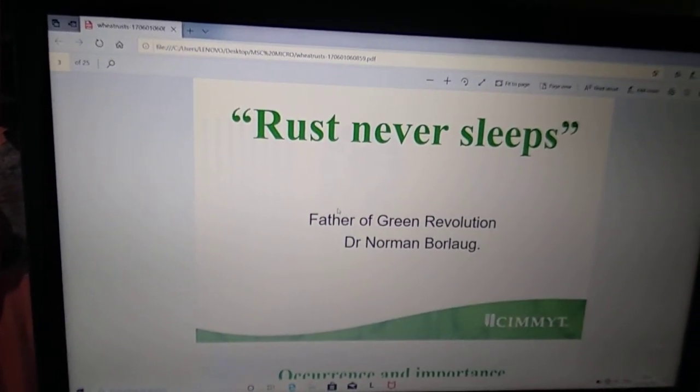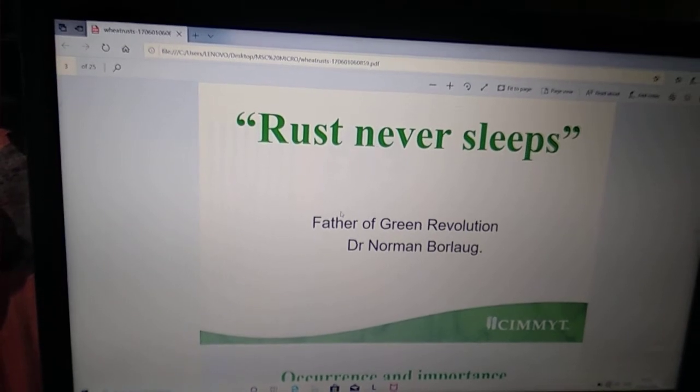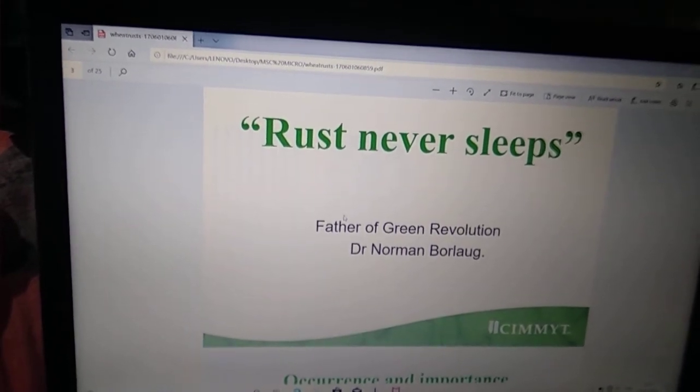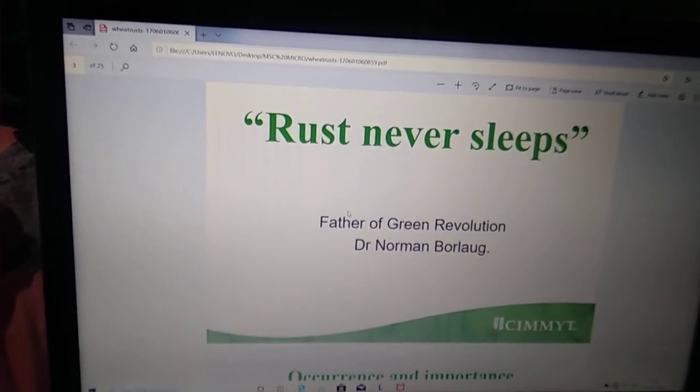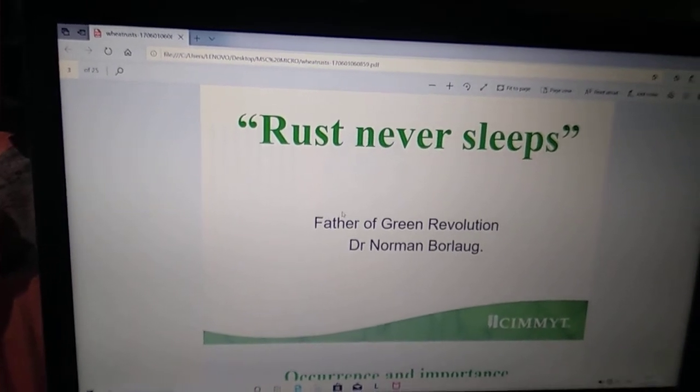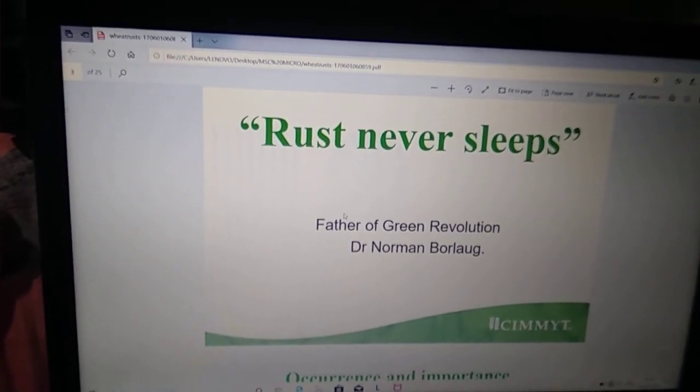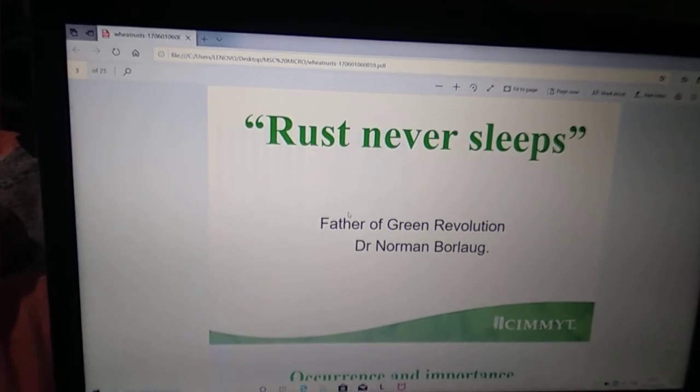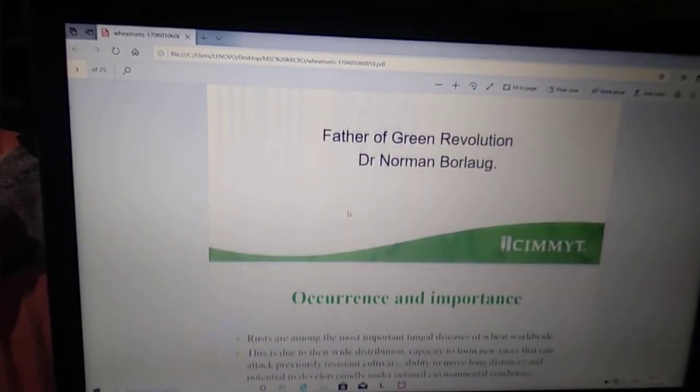Rust never sleeps. Father of the Green Revolution, Dr. Norman Borlaug gave this quote, that rust never sleeps. They always occur in the dividing or active form in the environment.